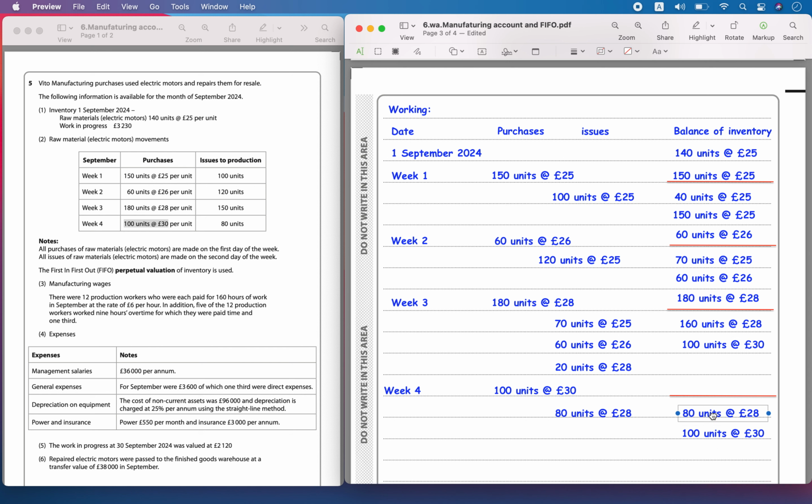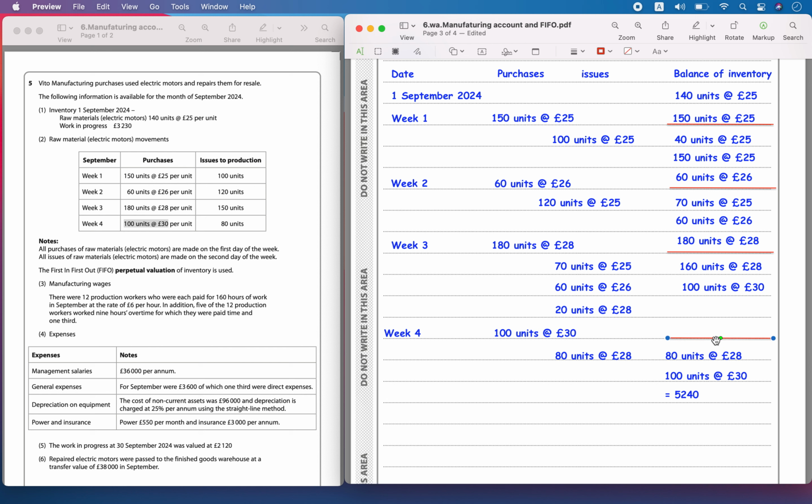So this will represent the closing value of the inventory. Okay, so the closing value of the inventory will be 80 at 28 plus 100 into 30. So that value is going to be equal to 55240. So that is the closing inventory. Okay, so you can calculate, and then okay, this is the closing inventory.